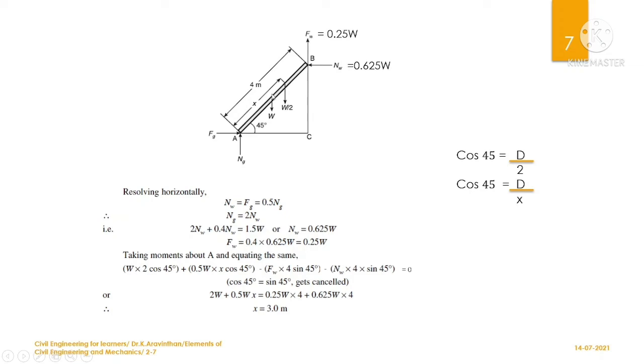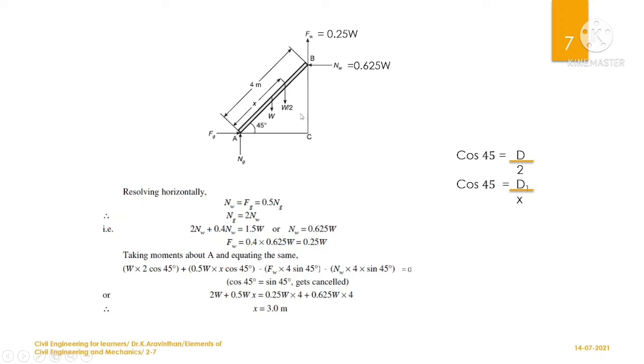The weight is acting exactly at 2 meter, so the hypotenuse is 2. So cos 45 equals d divided by 2. This is the first term. The horizontal distance will be 2 cos 45. So W into 2 cos 45 is written here.